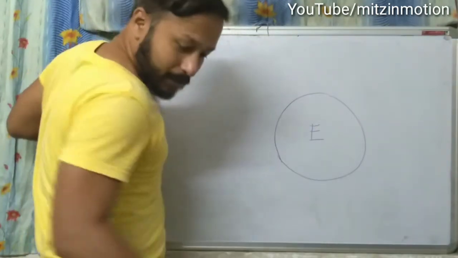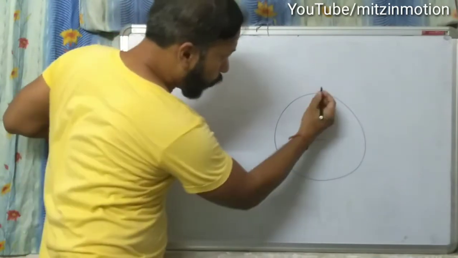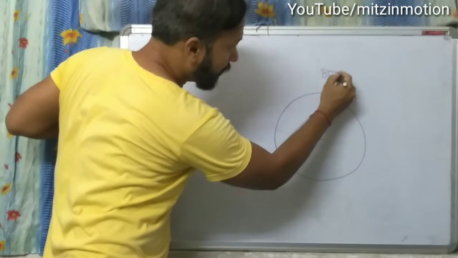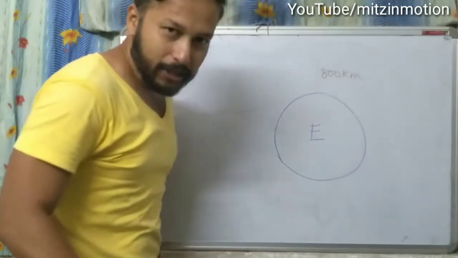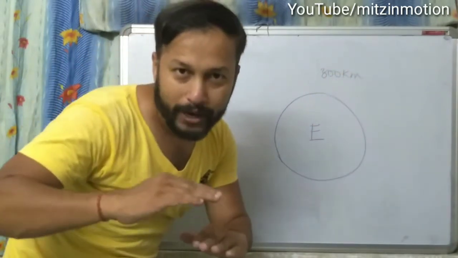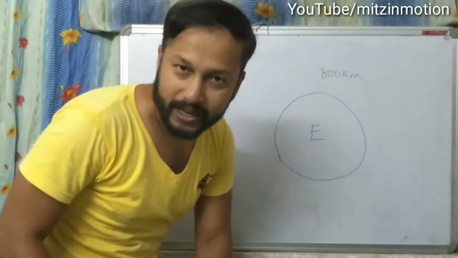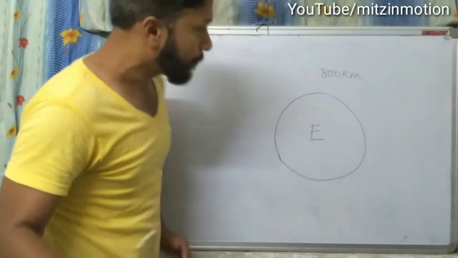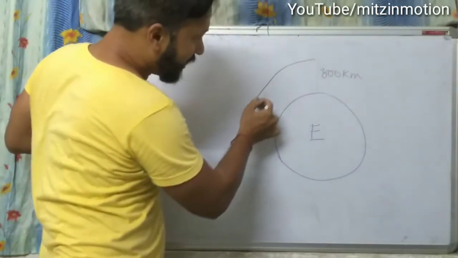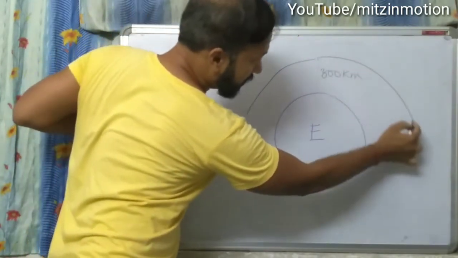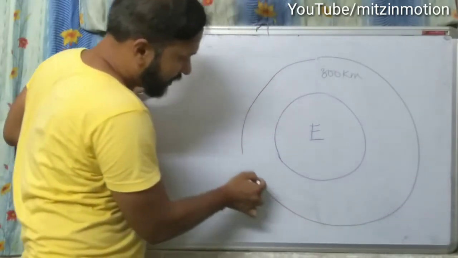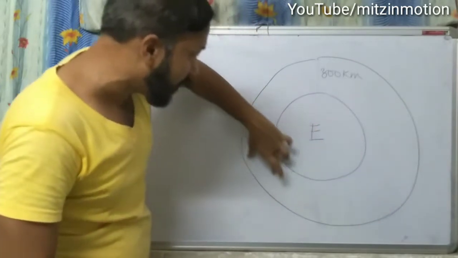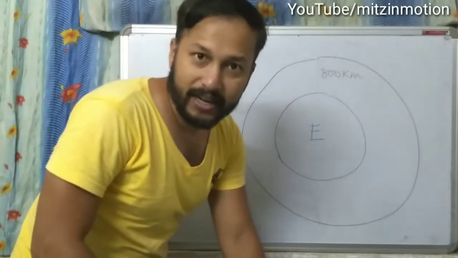If you go 300 kilometer up from the earth's surface, till that level you will get air. That means air is here, covering the earth. This total space is covered by air.